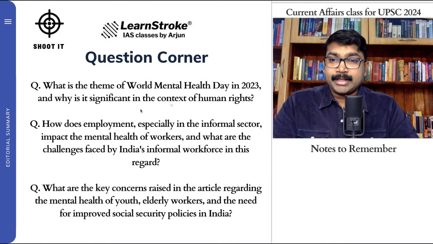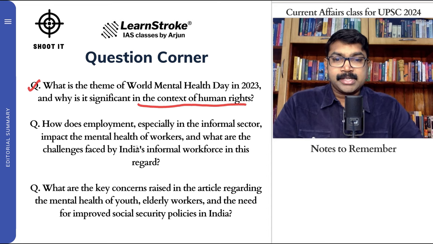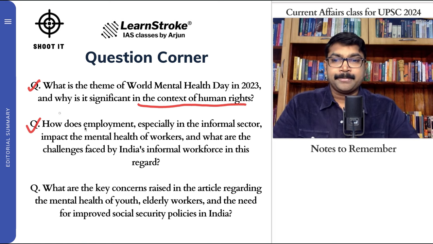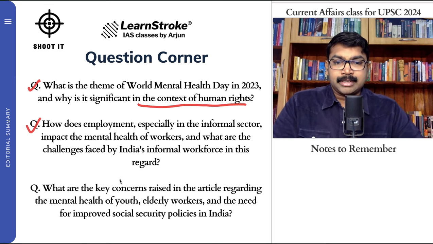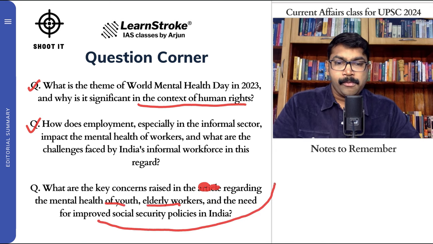Now let's quickly take the questions. What is the theme of World Mental Health Day 2023, and why is it significant in the context of human rights? It's also a good question. How does employment, especially in the informal sector, impact the mental health of workers, and what are the challenges faced by India's informal workforce in this regard? This is also an important question. What are the key concerns raised in the article regarding the mental health of youth and elderly workers, and the need for improved social security policy in India? So this is something that you have to be very clear and ready on.